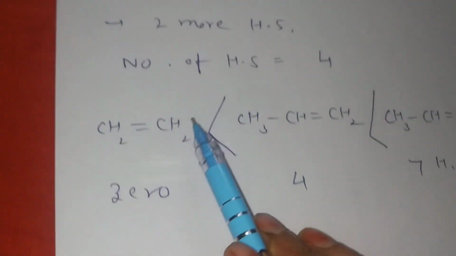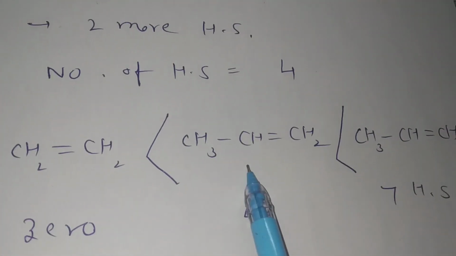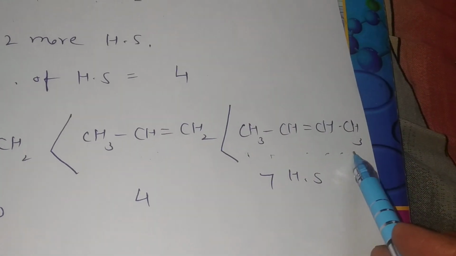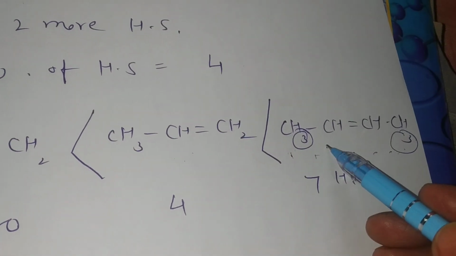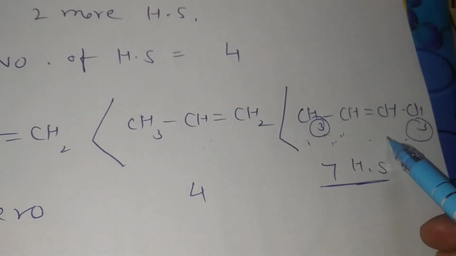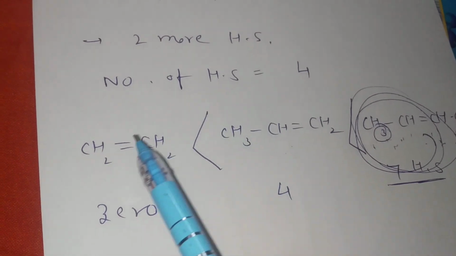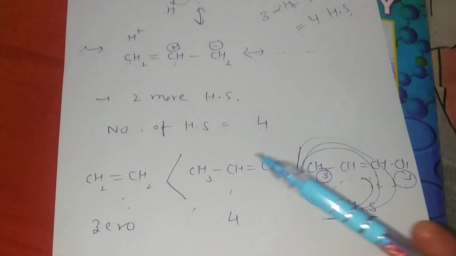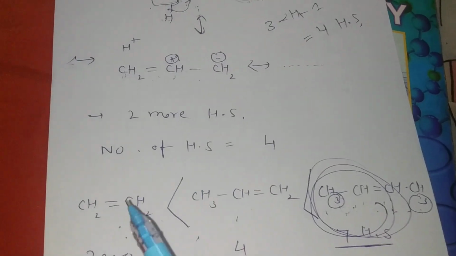See, students, this is a non-substituted alkene, less stable than this, and at last the more substituted one, because this has 3 plus 3 alpha hydrogens, meaning 6 alpha hydrogens are here, and 6 plus 1, 7 hyperconjugated structures are here. So students, this will be more stable than this. Thus, like this, a more substituted alkene gets more stability than the least substituted alkene.